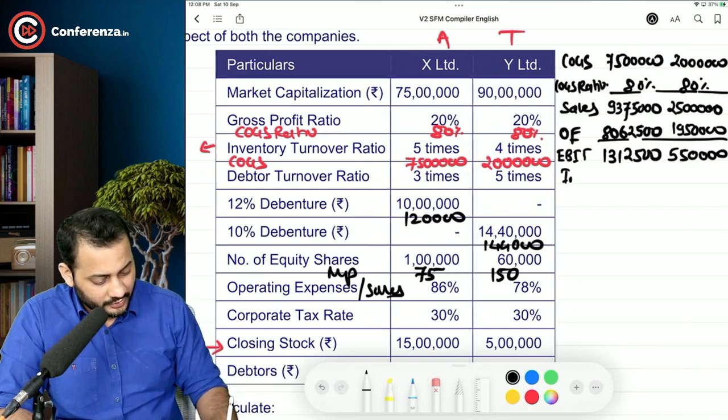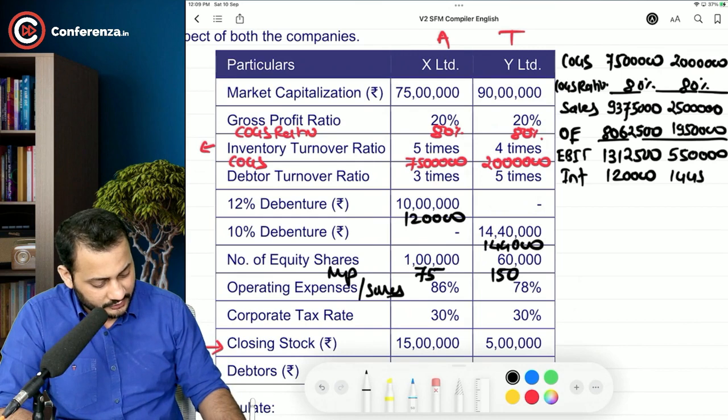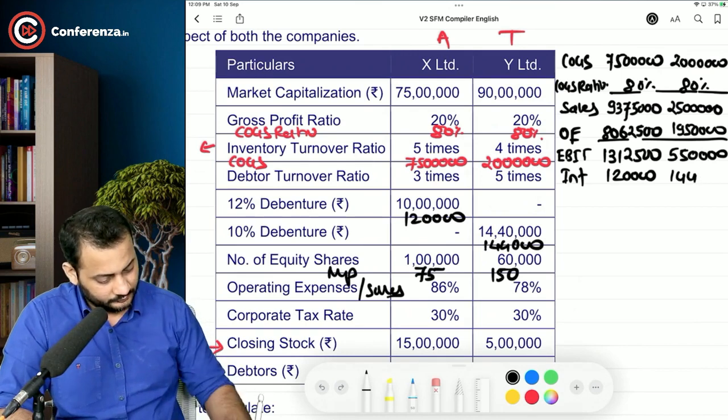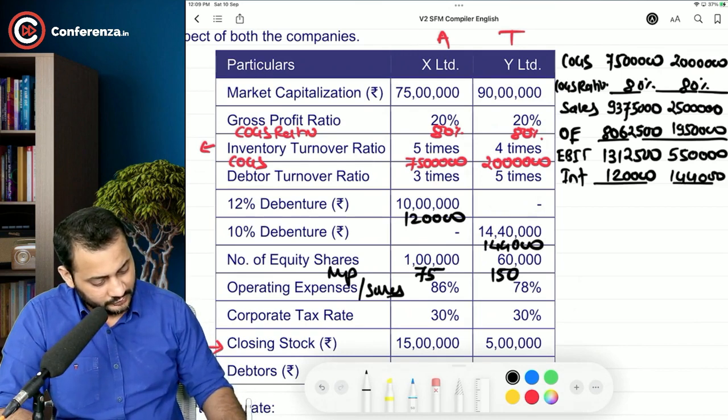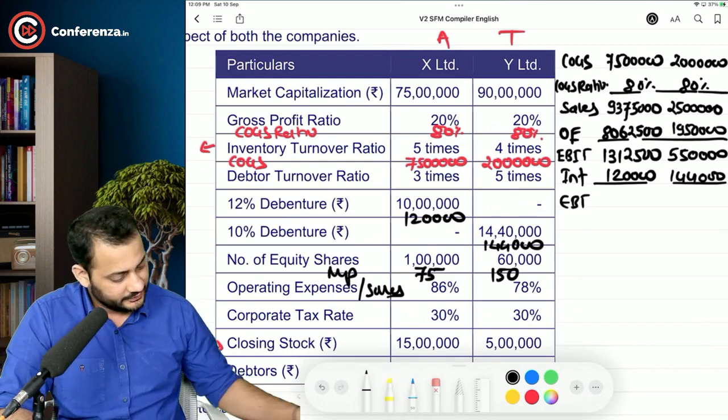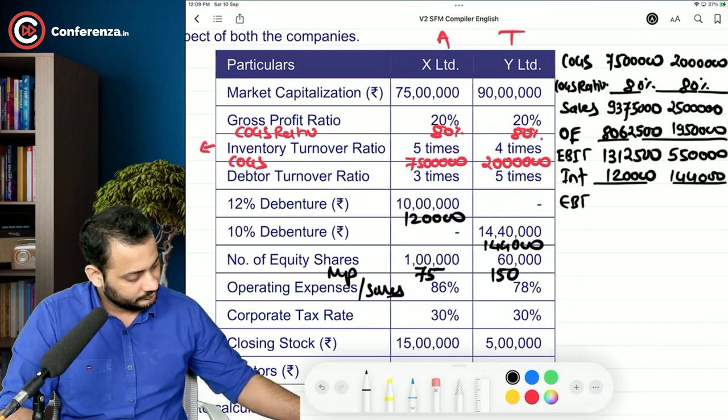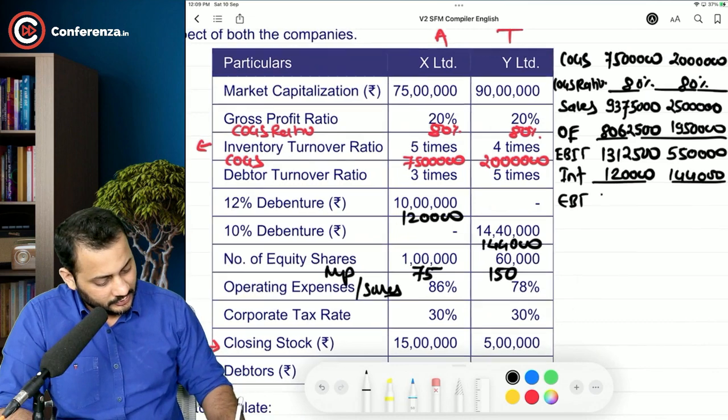Now you are going to deduct the interest, 1,20,000 and 1,44,000. You will get the earning before tax, 11,92,500.